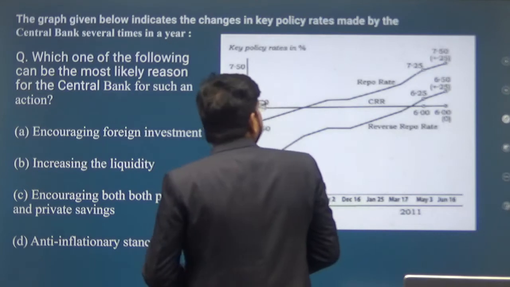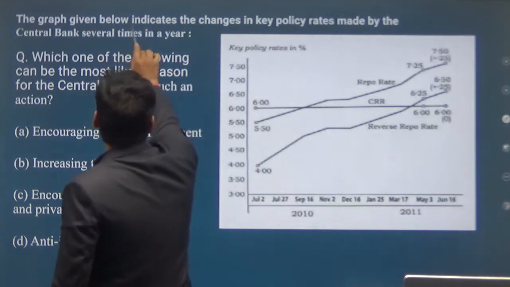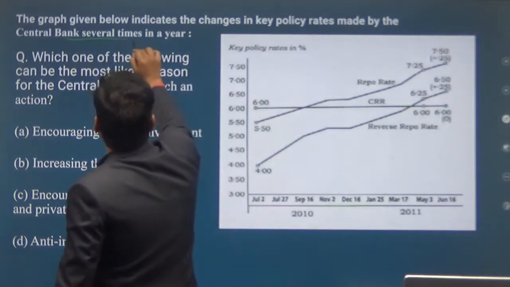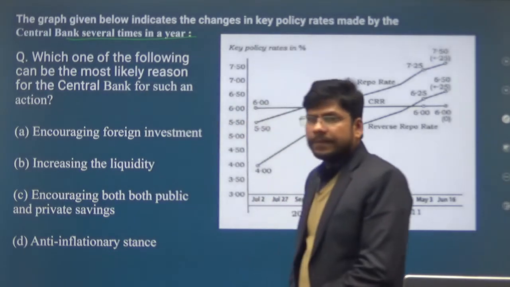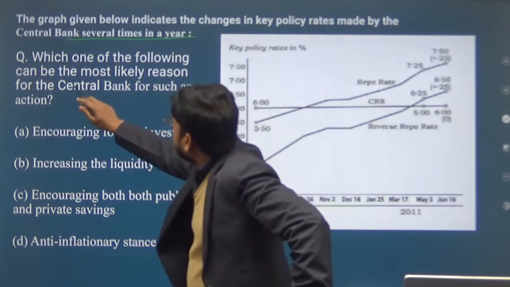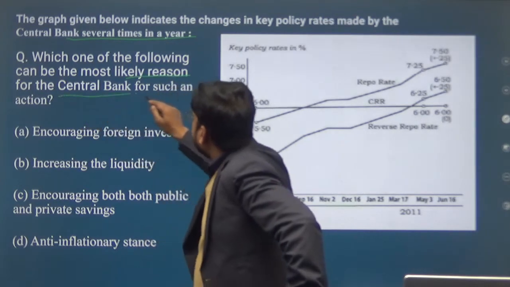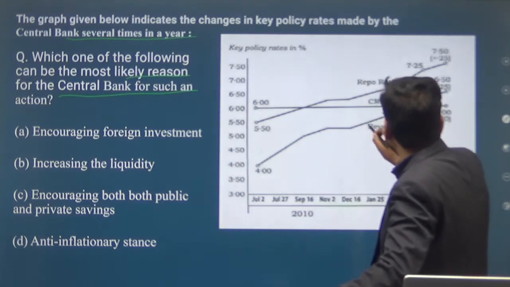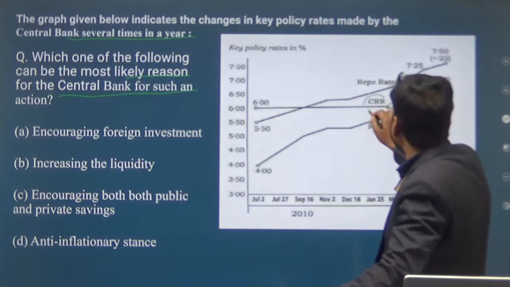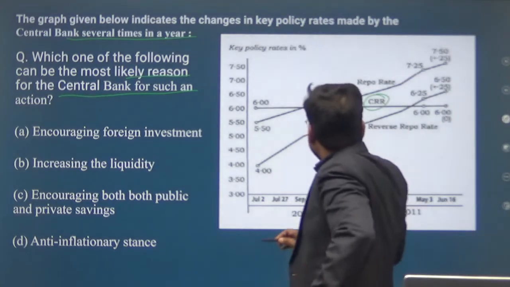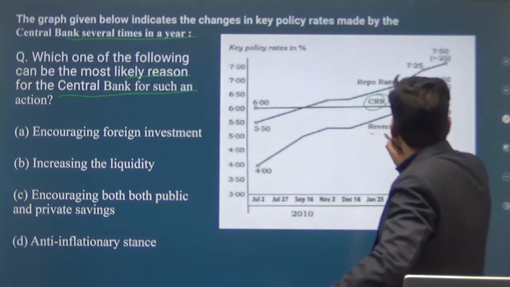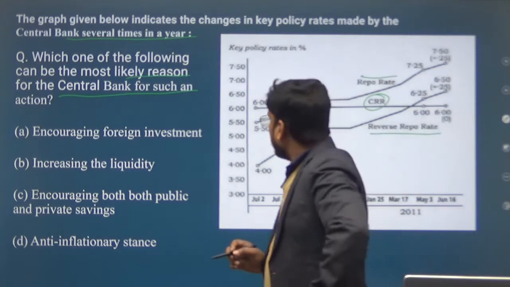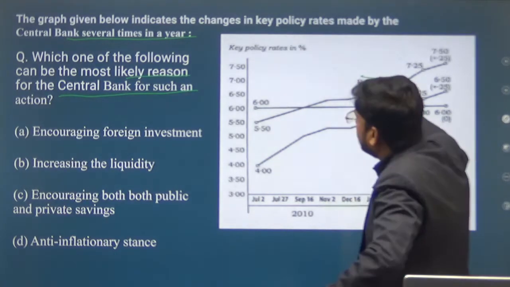Next question is, the graph given below indicates the changes in the key policy rate made by the central bank several times in a year. Which one of the following can be the most likely reason for the central bank for such an action? This horizontal line shows the CRR, cash reserve ratio, this line shows the reverse repo rate, and this shows the repo rate.